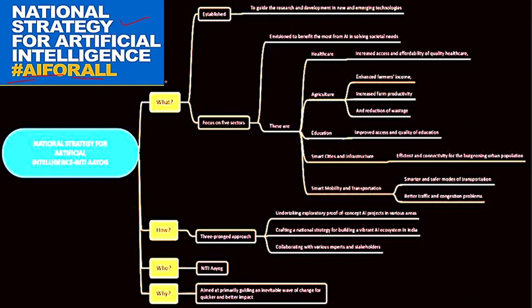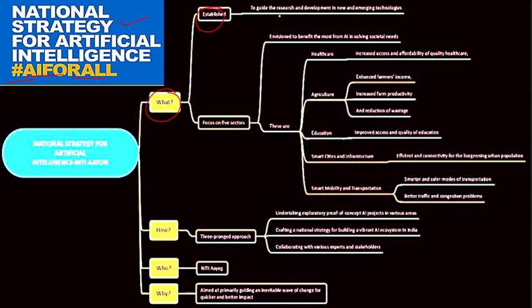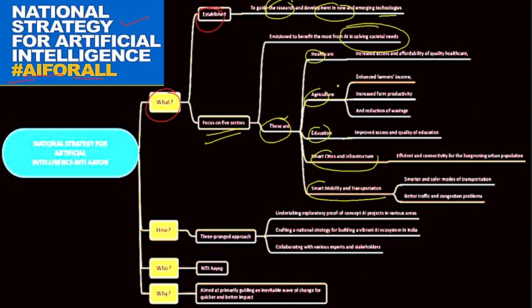So what is there in this report? Basically it has been established for bringing out the application areas, to guide research and development in new and emerging technologies. Then we also have to take care of the evolving social needs where AI can be involved, and these are the sectors which we have already discussed. The focus is on 5 sectors: healthcare, agriculture, education, smart city and infrastructure, and smart mobility and transportation.